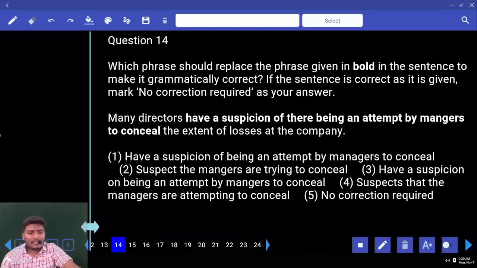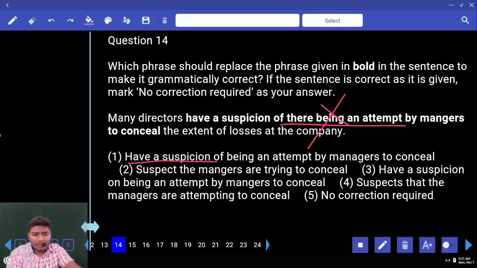Many directors have a suspicion of there being an attempt. Of there being an attempt? No, not at all possible. Being cannot be used here. Many directors have a suspicion of being an attempt. Again, being cannot be used. Next, suspect, the managers are trying, R plus V3, okay, V4, okay. Have a suspicion on being, again, being is out.